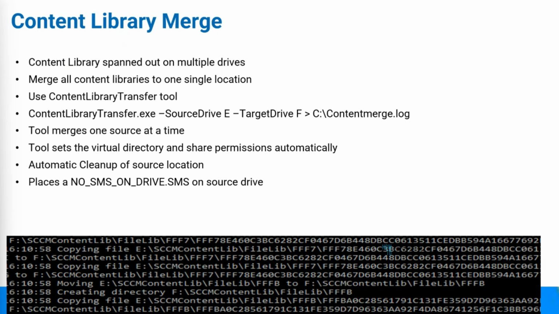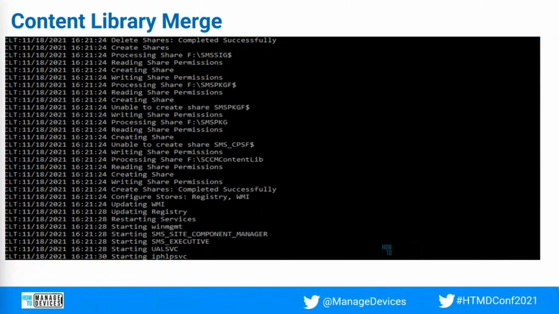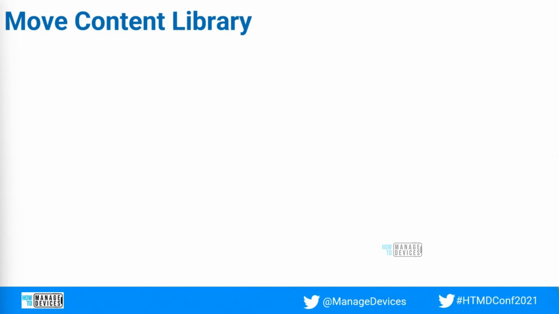Once that is done, you can say that the content library merge is completed, and there will be a downtime. It will stop the SMS Executive service, then do all the permissions setup, and once it is completed, it will delete the old content. So that's it with the content library merge.